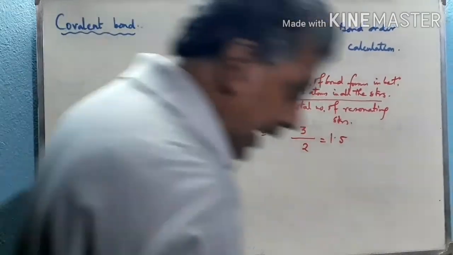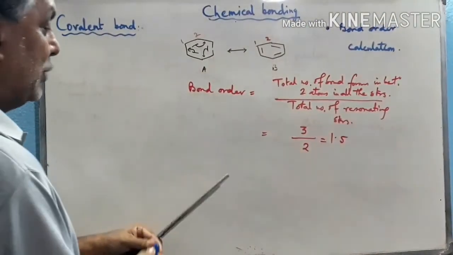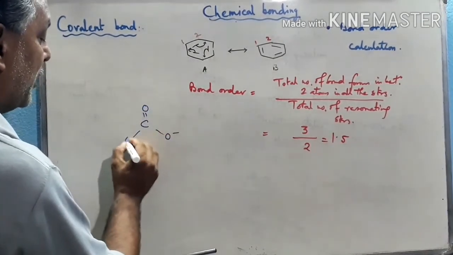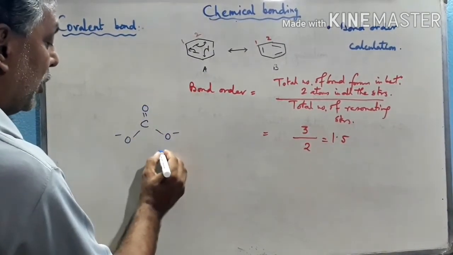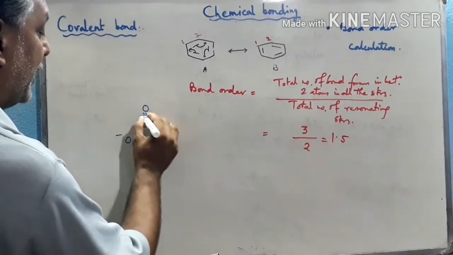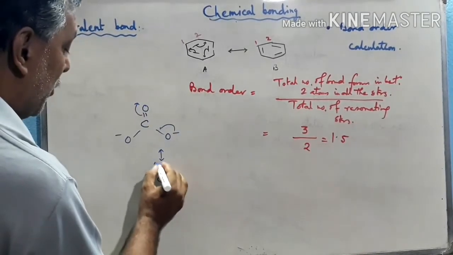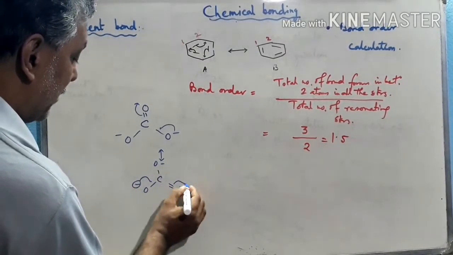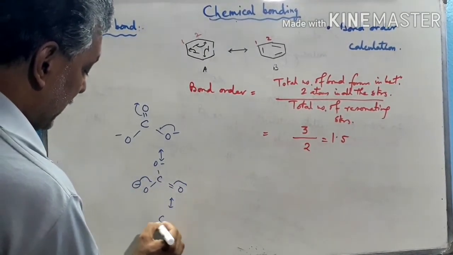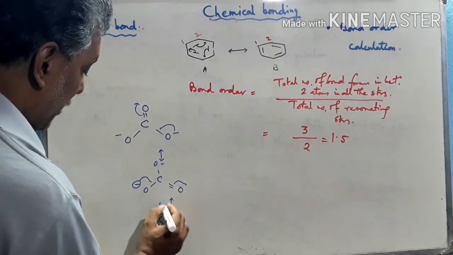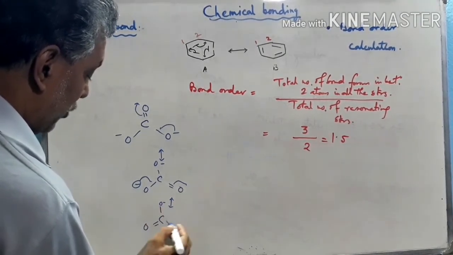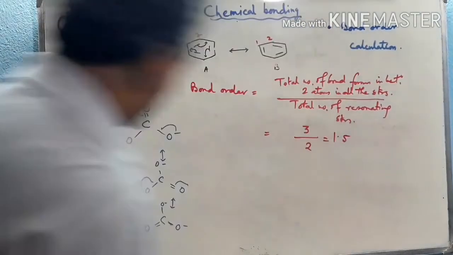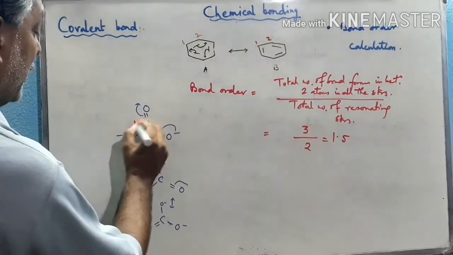We take another example, the carbonate anion, CO3 2 minus, C double bond O. Already we have discussed the structure of the carbonate anion, and it also enjoys resonance stability like this: C, O minus, double bond O, single bond O minus. Again it enjoys resonance stability like this: C double bond O, single bond O minus, double bond O, single bond O minus. So let us assume these two atoms as 1, 2.